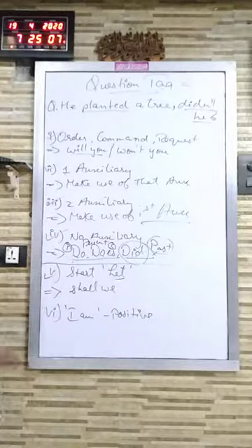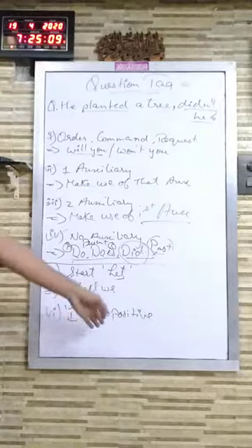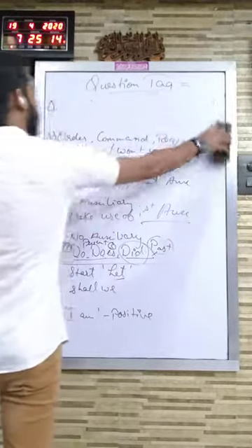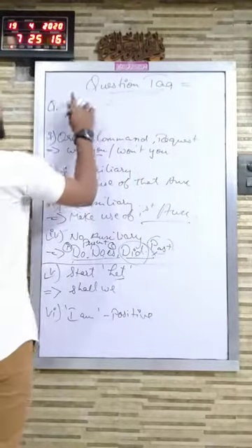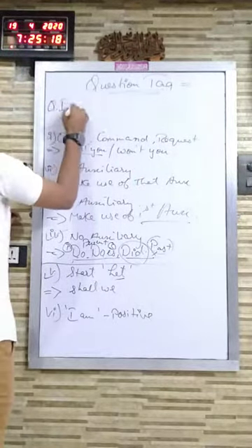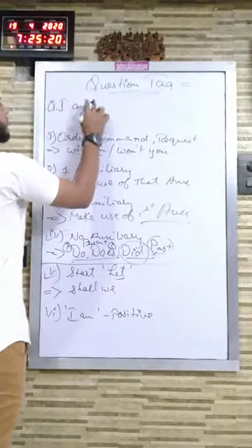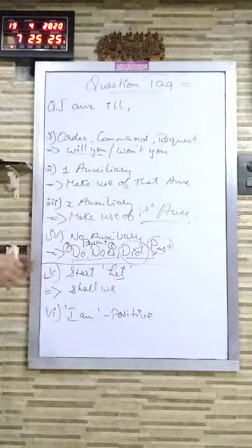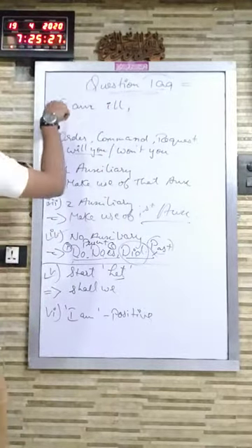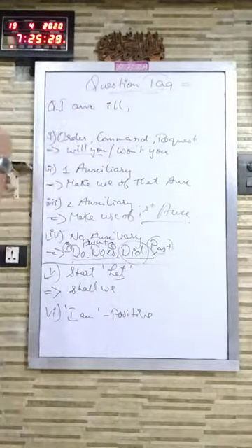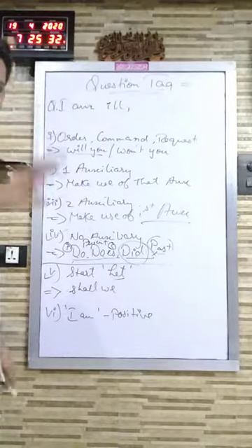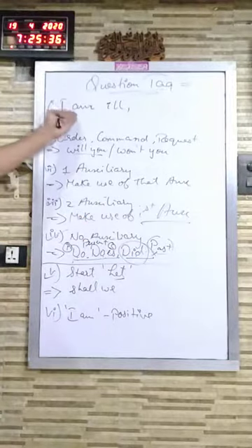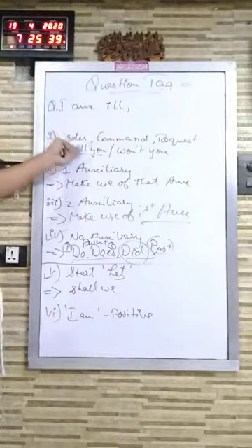Now coming to the last one. I am, and if the sentence is having I am and it is positive. Let me give you an example. I am ill. Now see, the sentence is having I am and the sentence is positive. So according to the rules of question tag, now see, order, command or request is not there. So will you or won't be coming.